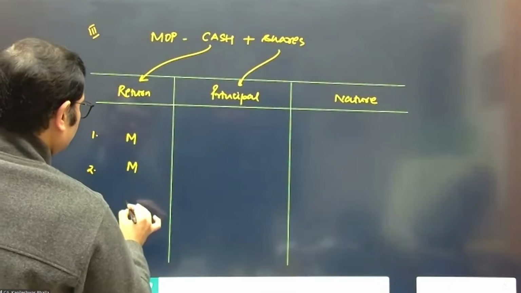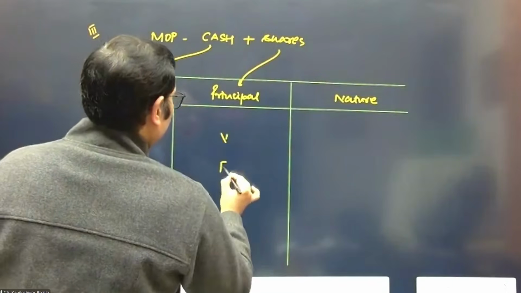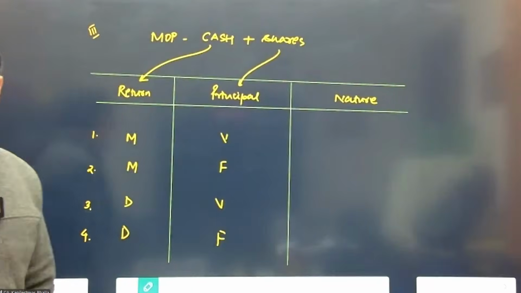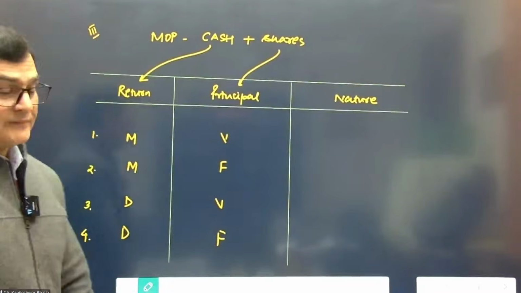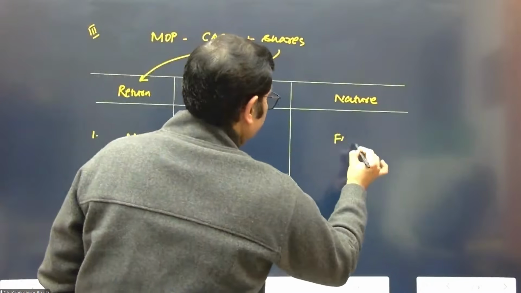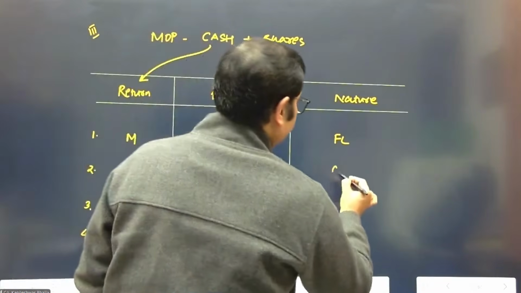Mandatory, discretionary, and let's say this is variable and fixed, variable and fixed. So let's get your inputs on this side now. The first one is financial liability, that's rightly said. And the second one is compound financial instruments, very good.